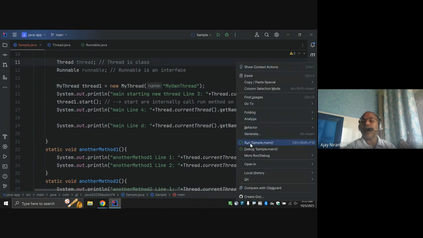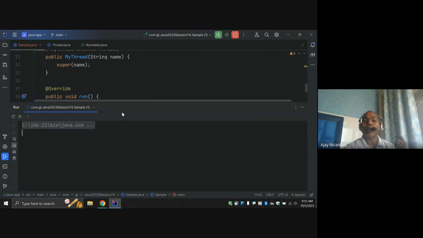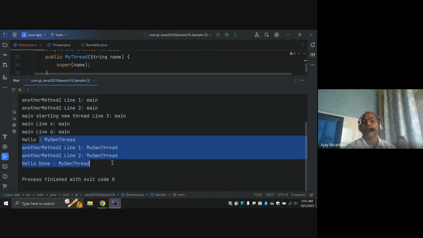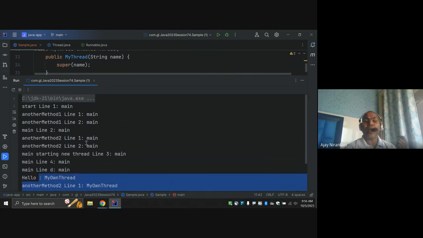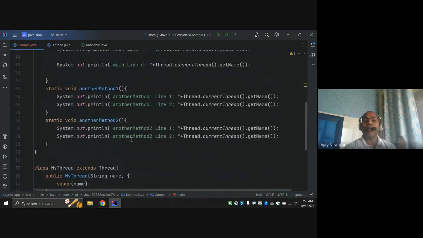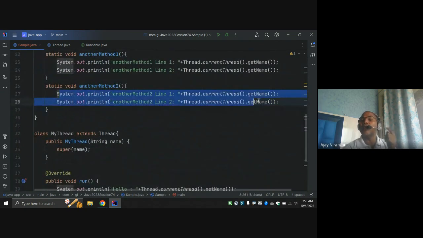Let's run it, and notice even our my own thread is doing the same method 2 as well. Notice method 2 is done by my own thread, right? And this time method 2 is done by thread 1, right? Because here method 2 is called from the main method, that means this code is executed by your main thread.